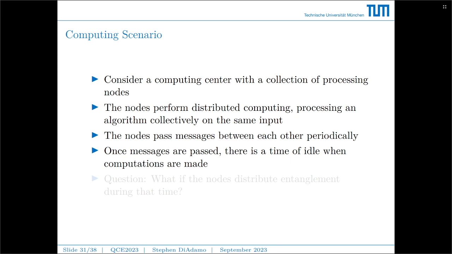and they have to pass messages periodically because once these messages are passed, there's this time of idle when computations are made, and then more messages are passed, and then more computations are made, and this process repeats. So what we see is that there's this idle time when these computations are being made, and we thought, what if the nodes could distribute entanglement during the time in which they're making computation? And this way, when the messages have to be transmitted, they can be transmitted at an accelerated rate using entanglement.